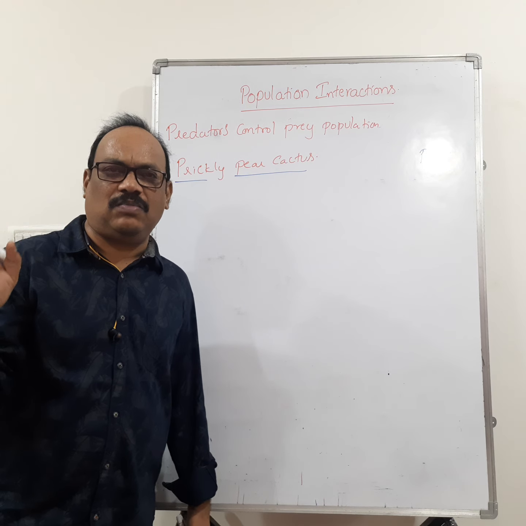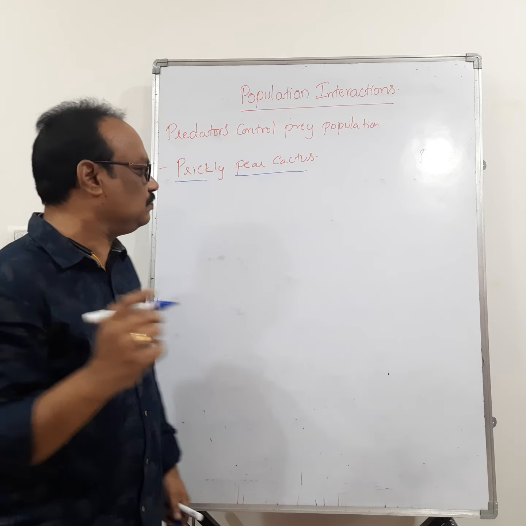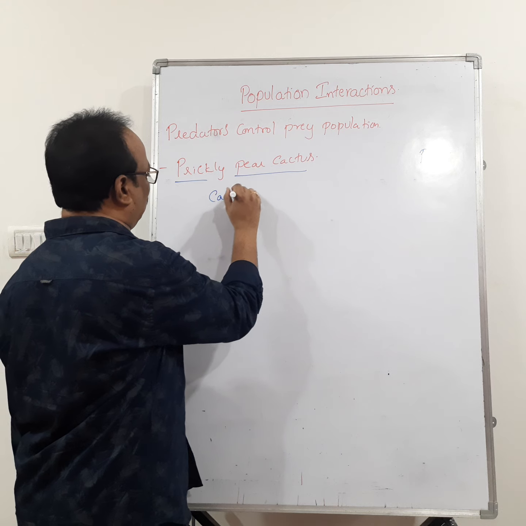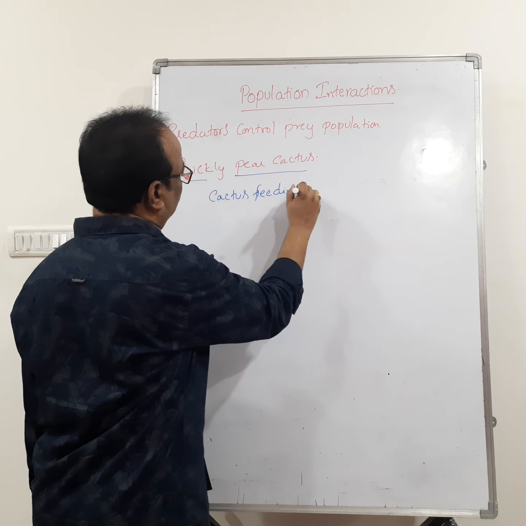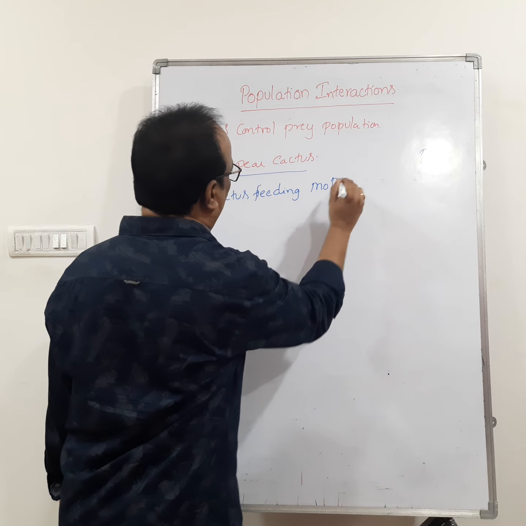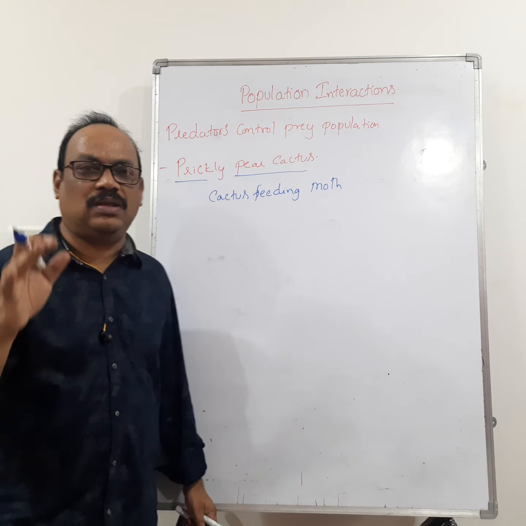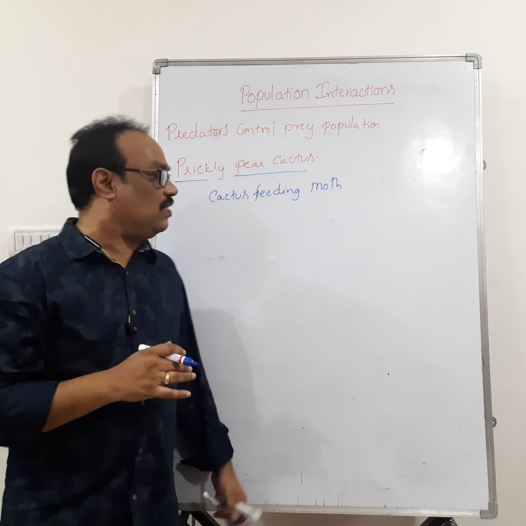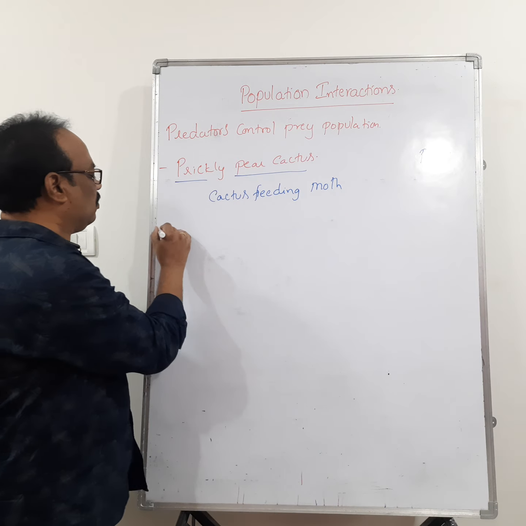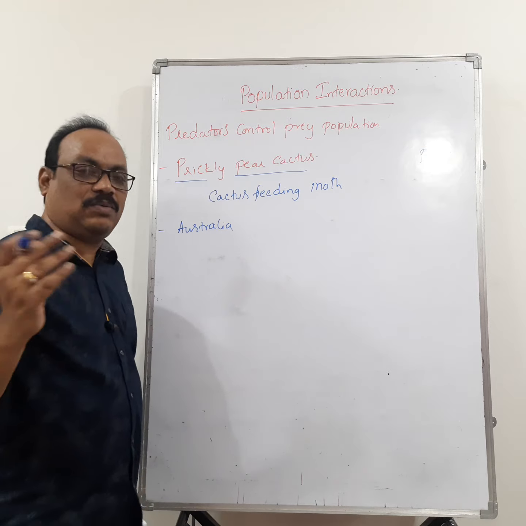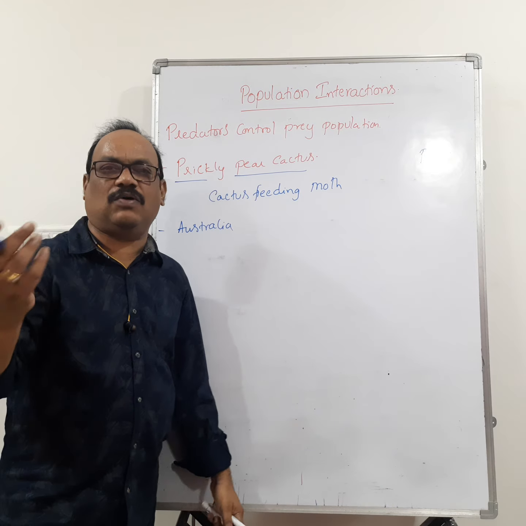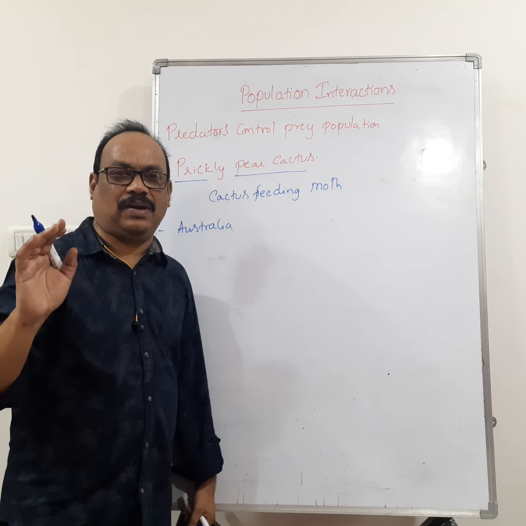So what is that predator means? Cactus feeding moth. Okay. In presence of cactus feeding moth, the population of this prickly pear cactus was under control in South Africa. Right, when this prickly pear cactus was introduced into Australia, in Australia, remember that this cactus feeding moth was absent. Then what happened?